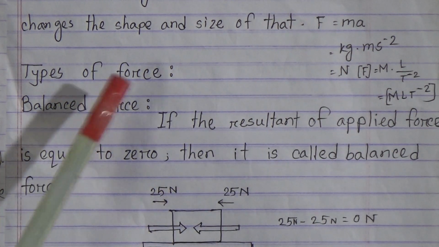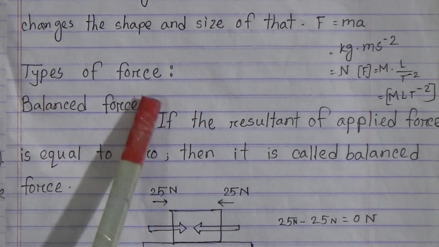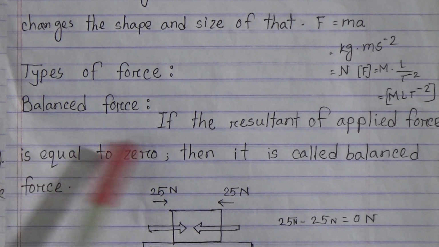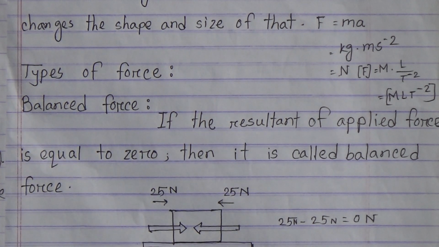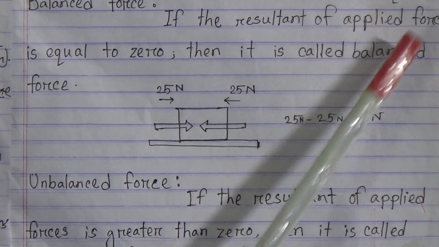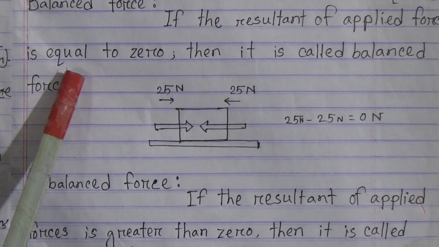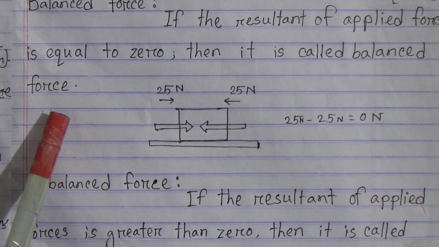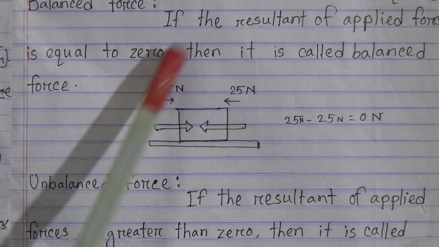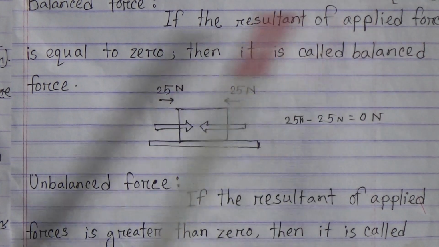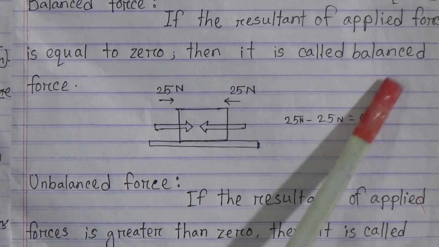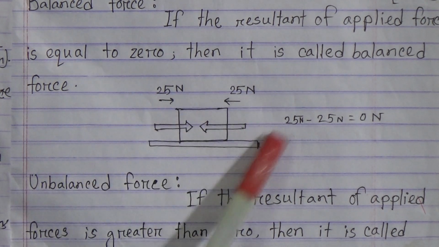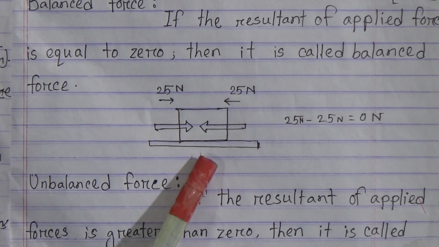My dear students, now types of force. There are two kinds of force, balanced force and unbalanced force. Now what is balanced force? If the resultant of applied forces is equal to 0, then it is called balanced force. My dear students, I am repeating. If the resultant of applied forces is equal to 0, then it is called balanced force. Now see this figure. This is an example of balanced force.